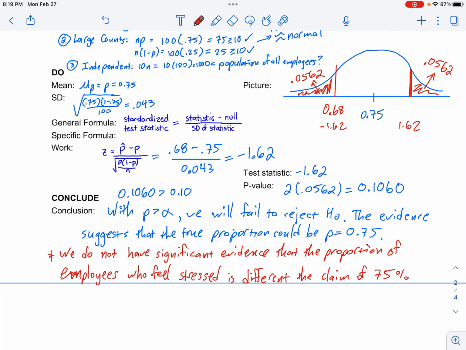That red conclusion is probably a little bit better than this blue sentence right here. They would both get the job done, but I like the red one better.